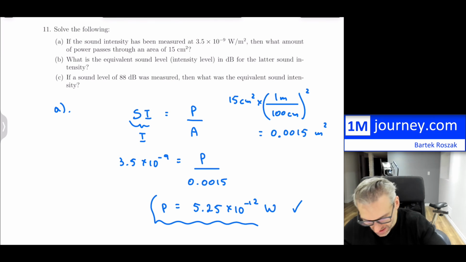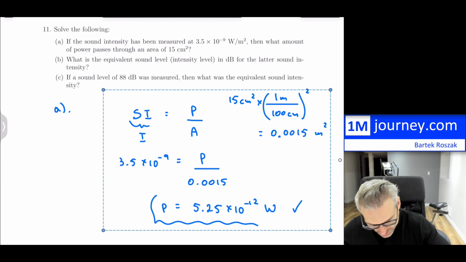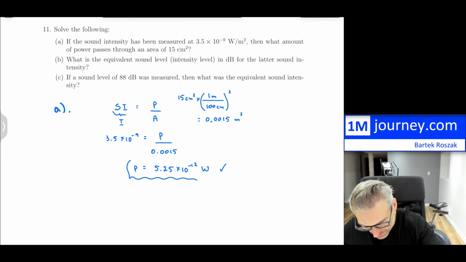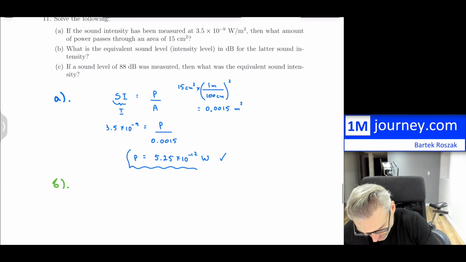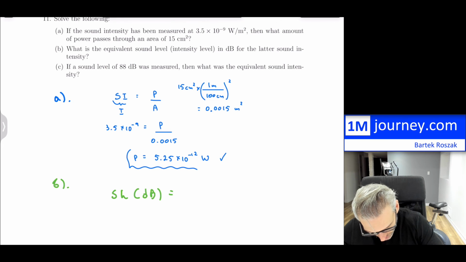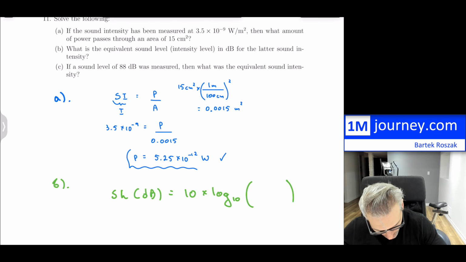So for part B, I'm going to make this a little bit smaller. For part B now, what is the equivalent sound level, or intensity level, in dB? So now we have to recall, in terms of the sound level, and this is in dB, that this is 10 multiplied by the log of base 10, and of course, this is whatever your intensity is.